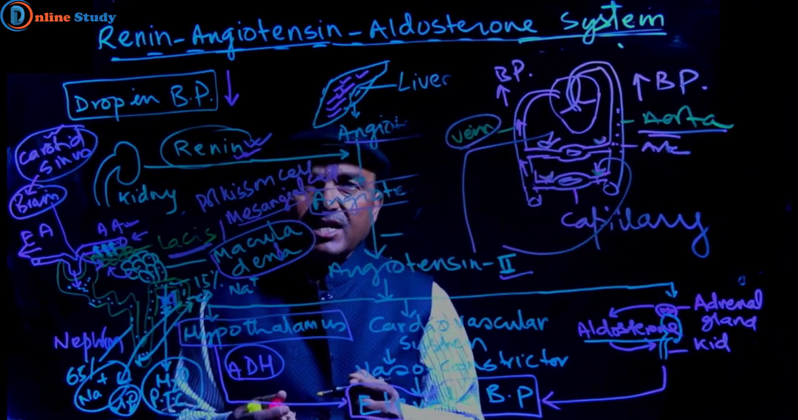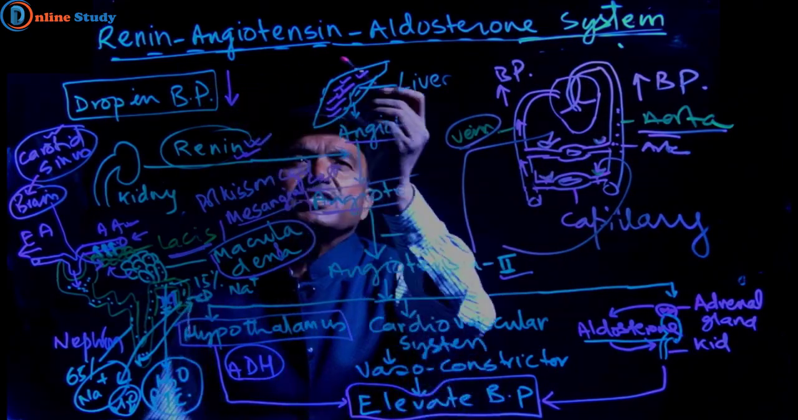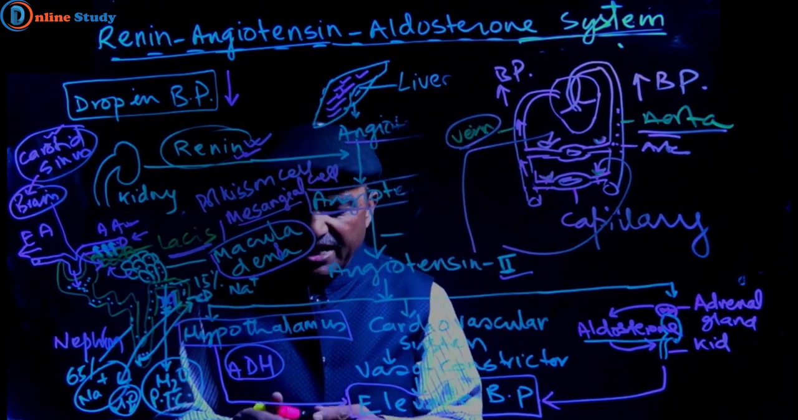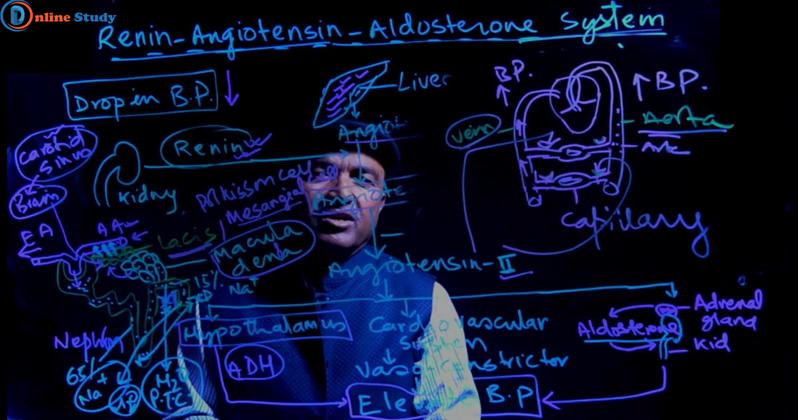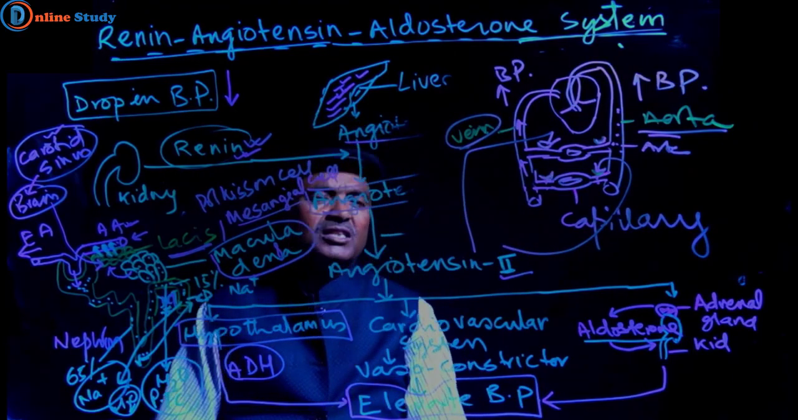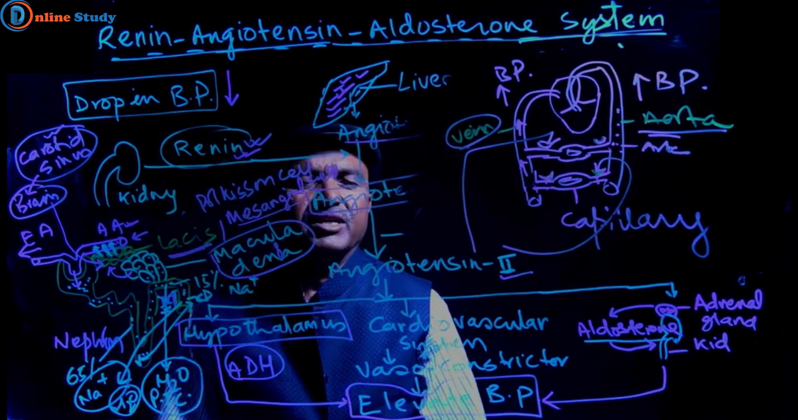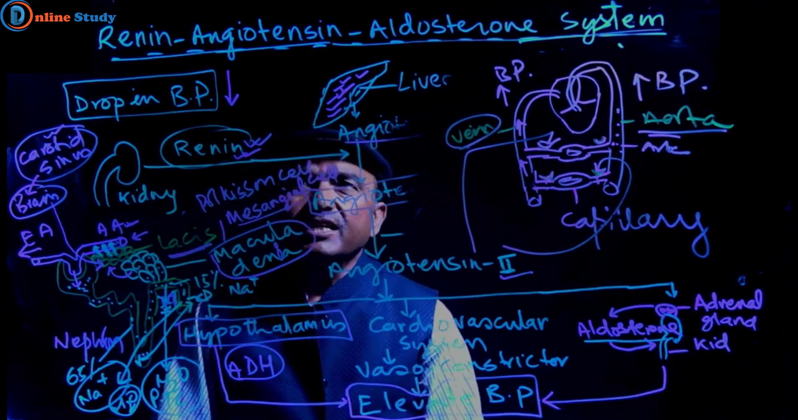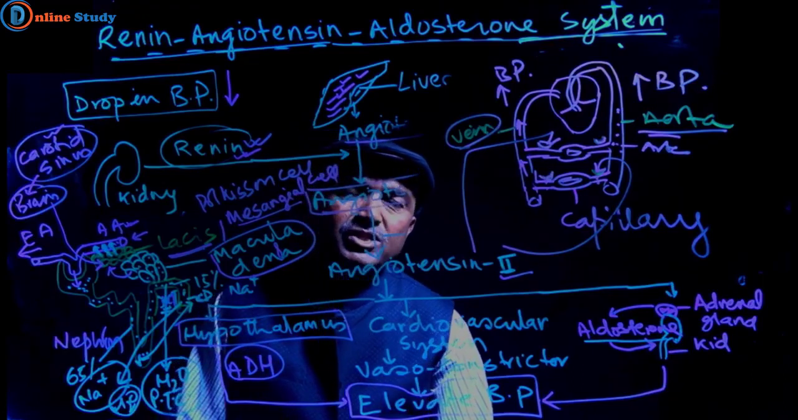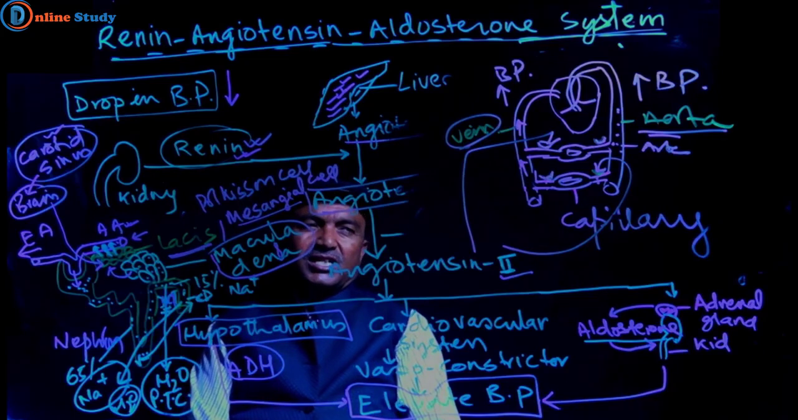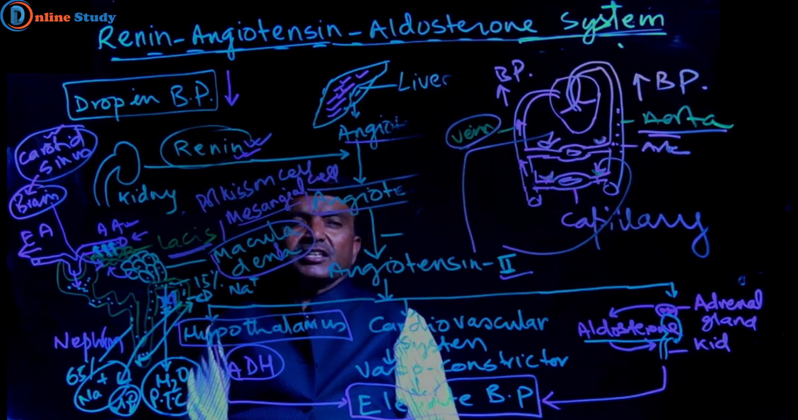In this way, the RAAS system, or renin angiotensin aldosterone system, works and maintains constant blood pressure and blood volume in the human body. So this is all about the renin angiotensin aldosterone system. We will discuss another topic in the next class.